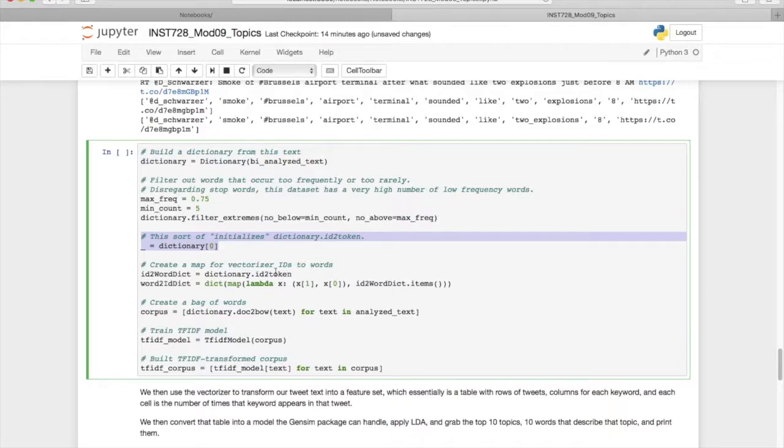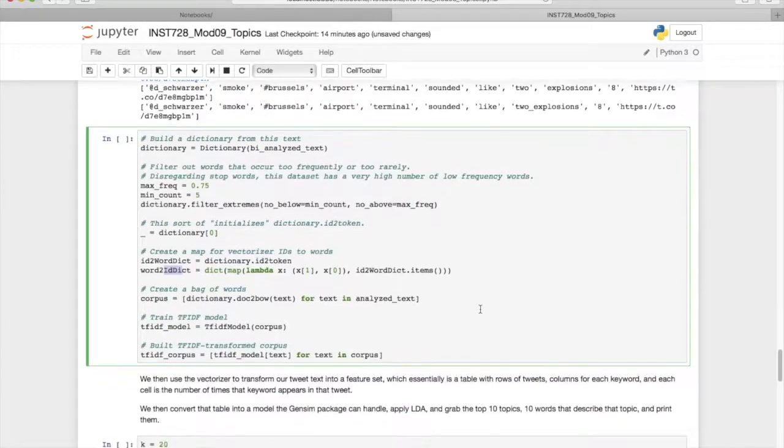So this will go through and just initialize our information for us. So this is boilerplate. And then here we'll create a couple of maps that will map our indices to actual words, and then reverse this and go from words to actual indices. So this will be useful when we try and print out what topics actually look like.